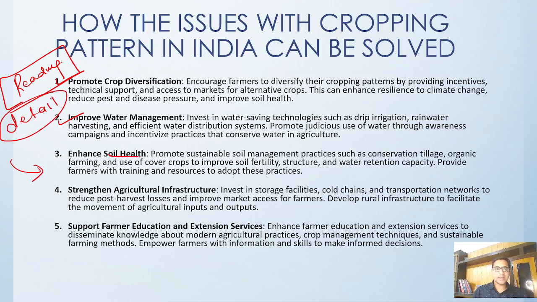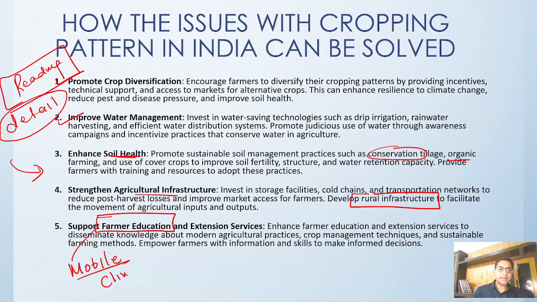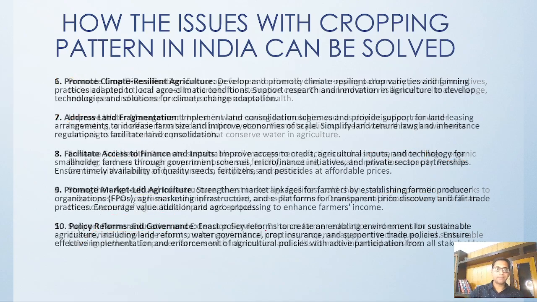So soil health can be improved by proper conservation tillage, and we can do organic farming, right? Agriculture infrastructure, whether it is pre-harvest, post-harvest, transportation, storage, everywhere, and a special focus has to be on rural infrastructure. Help in farmer education, so that farmers can utilize mobile phones, check the climate data, and check their soil health, everything on the mobile phone. They can just make a call and take guidance from the expert people, right?